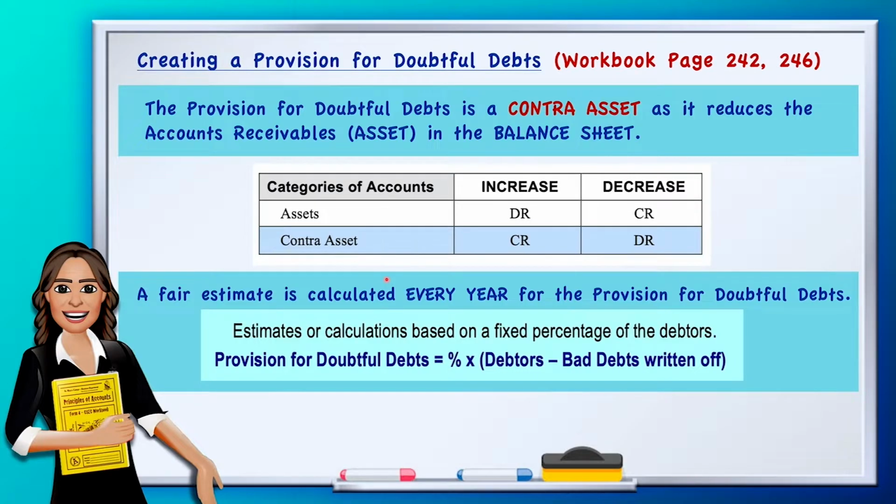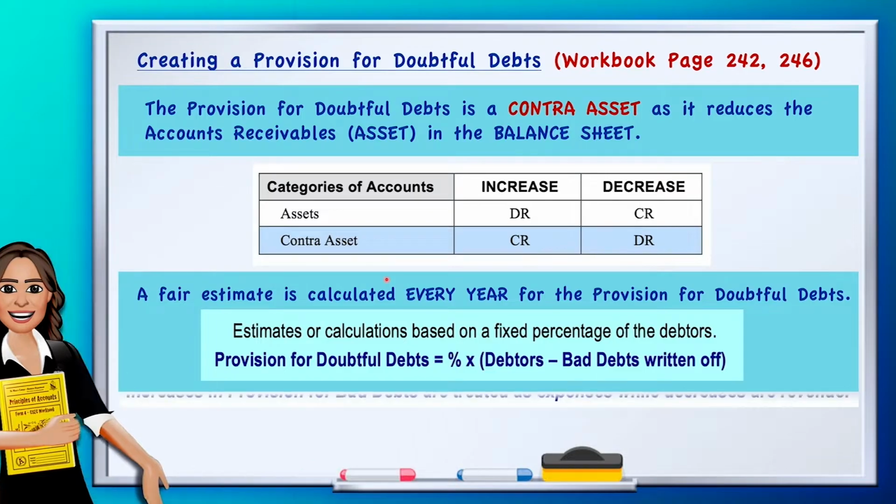Okay? So that is how we calculate it. They give you the percentage, whatever your current receivables are, after you have already taken out your bad debts written off for that particular year. That percentage by that net receivables, the amount after the bad debts, would be your provision for that year. And you do this every single year.